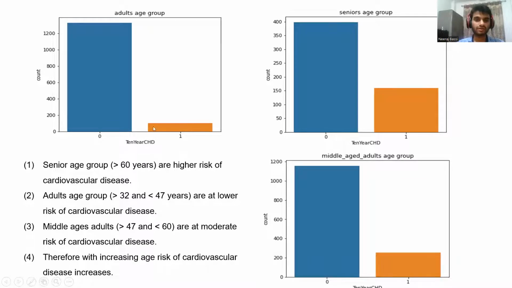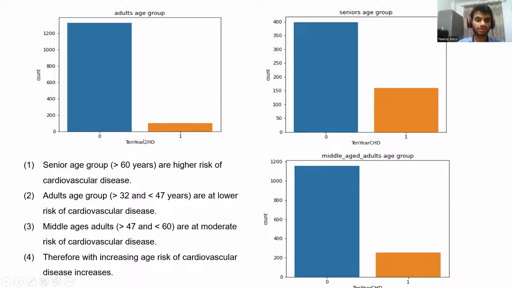Now we have analyzed the given dataset on different age groups. First, we have analyzed the senior age group that consists of people more than 60 years of age, and we see that these people are at higher risk of cardiovascular disease, as the number of people who had cardiovascular disease was high in this age group. Then the adult age group, which is more than 32 and less than 47, are at lower risk of cardiovascular disease.